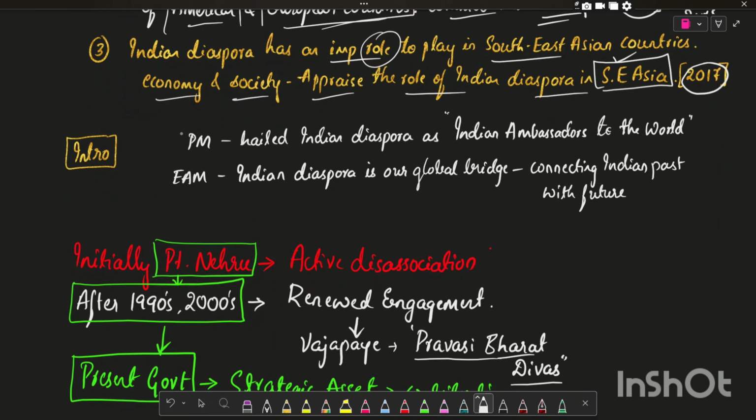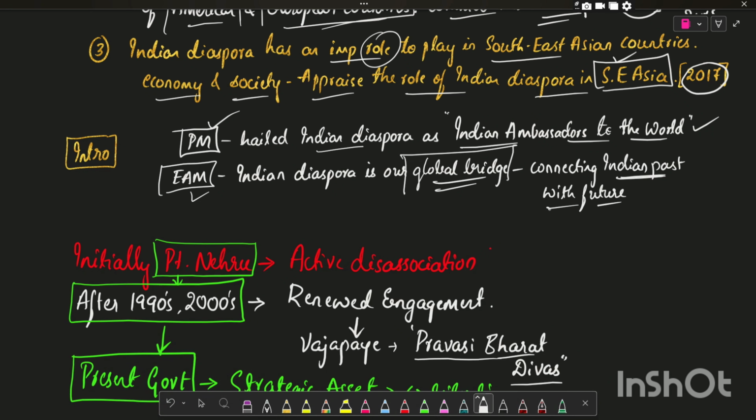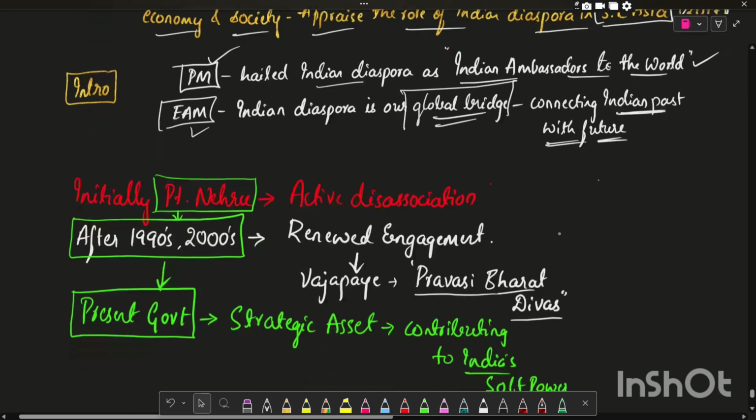In the introduction, you can start with the Honorable Prime Minister held the Indian diaspora as Indian ambassadors to the world. And also External Affairs Minister Jaishankar told Indian diaspora is a global bridge connecting the Indian past with the future. I repeat, Indian Prime Minister held Indian diaspora as Indian ambassadors to the world, and External Affairs Minister held that Indian diaspora is our global bridge connecting the India's past with the future. Now we'll see what is the policy of Indian government towards the diaspora.